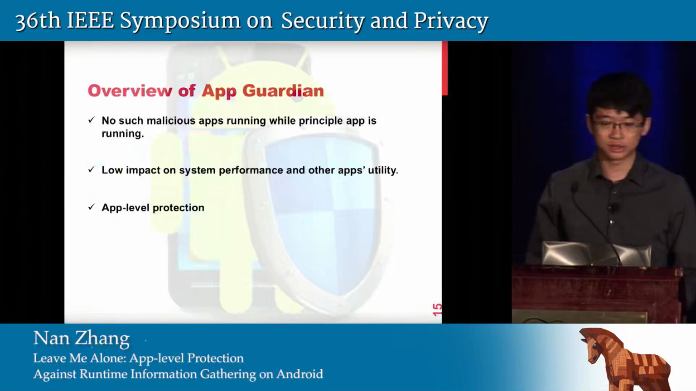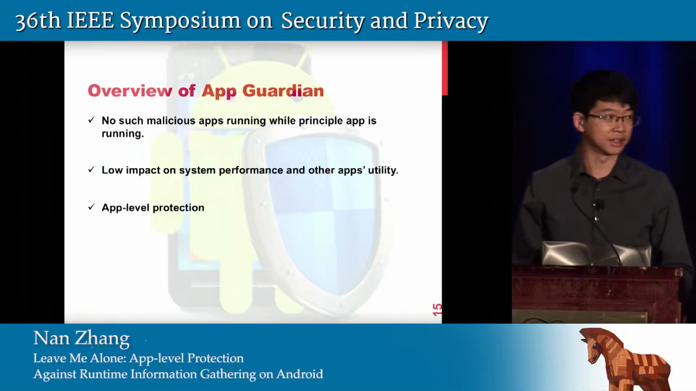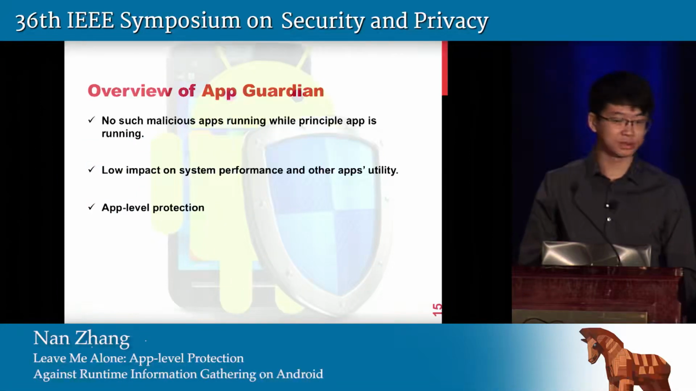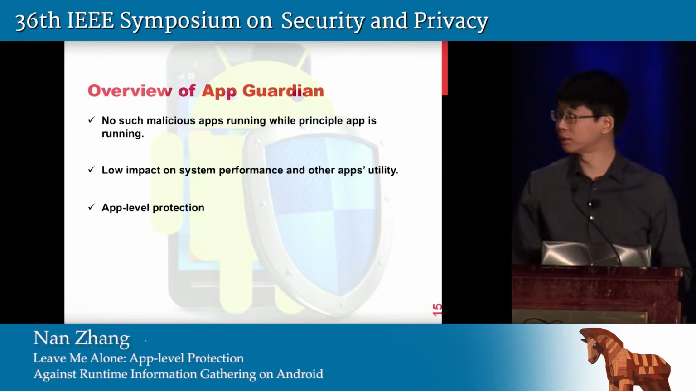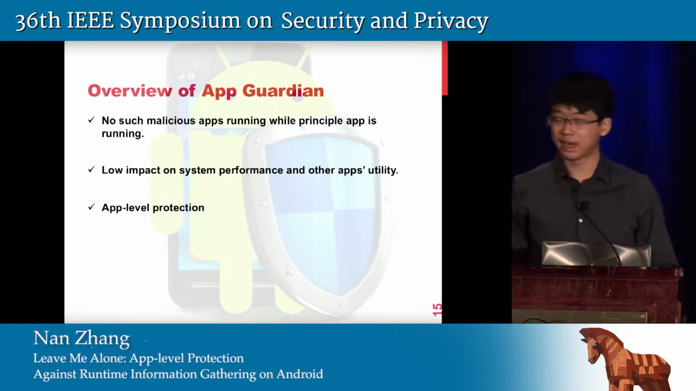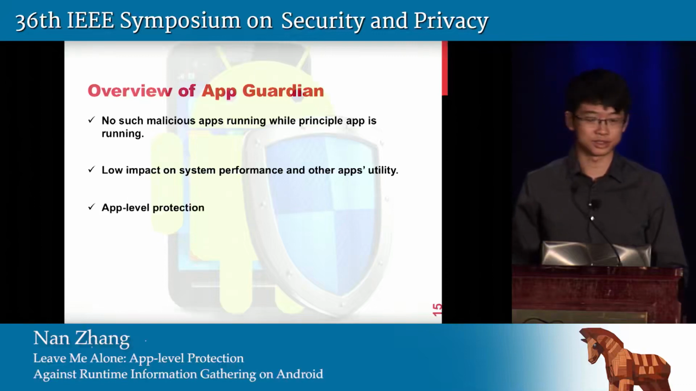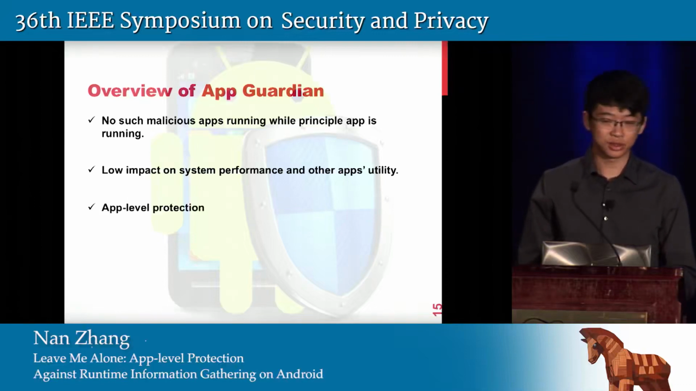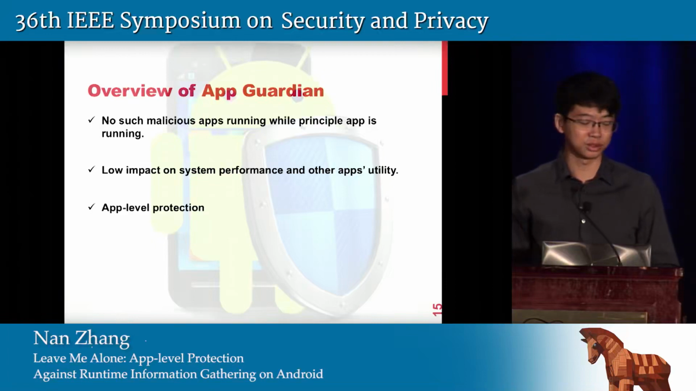We have proposed app-level protection, App Guardian, or Guardian for short, to defend against RIG attacks. Guardian prevents suspicious apps from running while the principal app is running, and it has low impact on system performance and other apps' utilities. Due to the fragmentation of Android, a framework solution might take forever to distribute to the users.